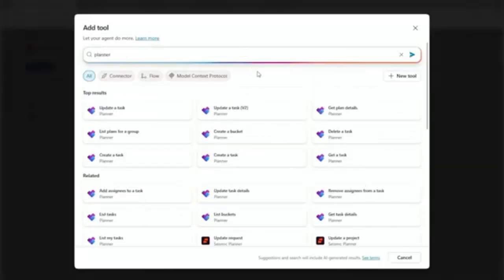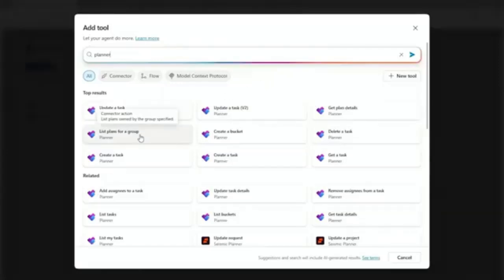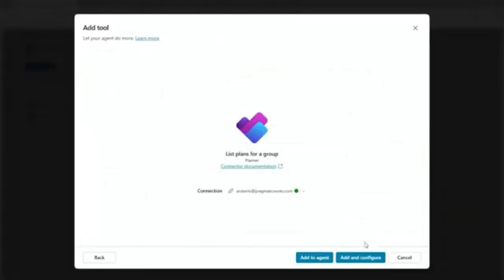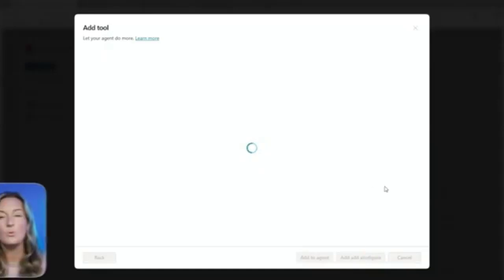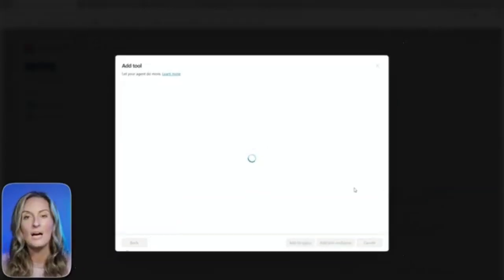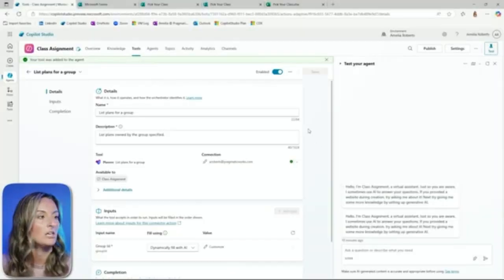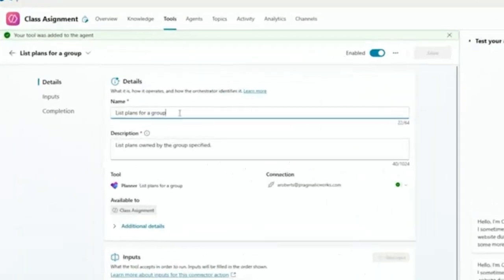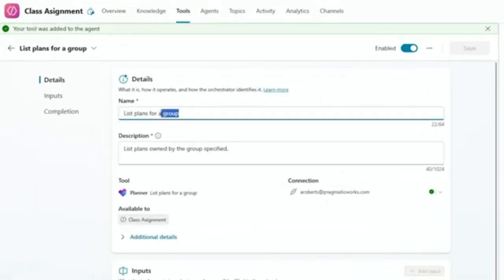And here are all my results for Microsoft Planner. You can see the cute little logo that is there. First, I need to list plans for a group. So I am going to list plans for a group right here. Add and configure. Make sure you have Microsoft Planner already set up and ready to go at this point if you're following along and doing this as well, but you do need to have something already created. So list plans for a group.